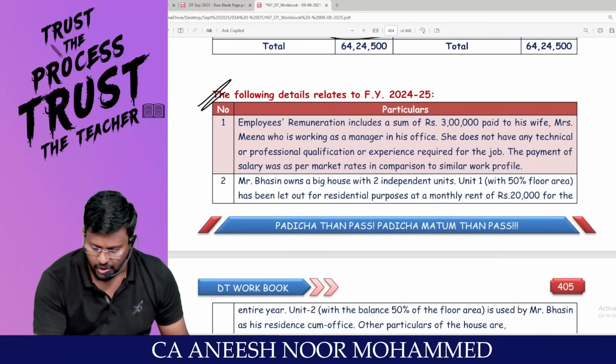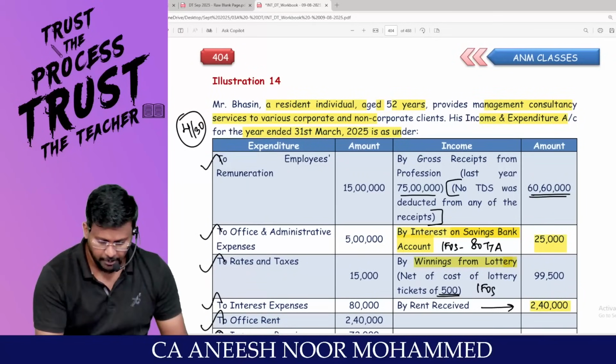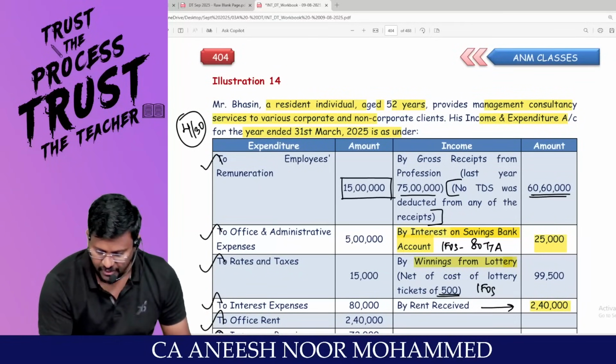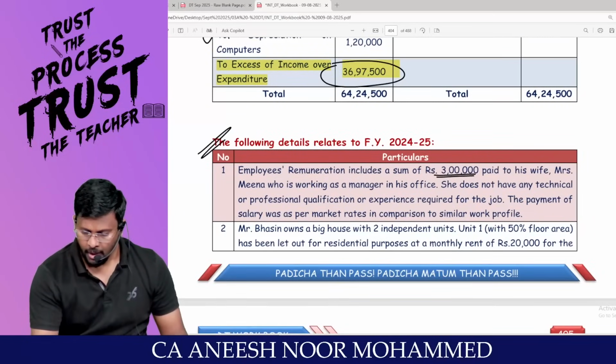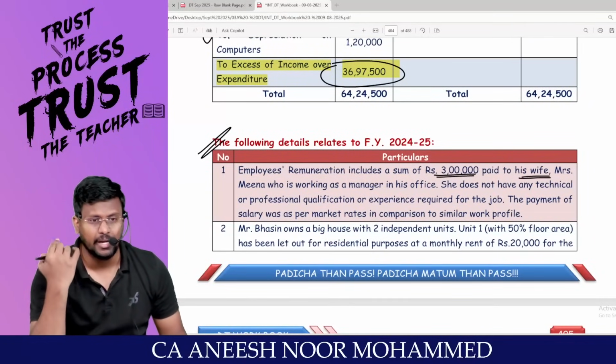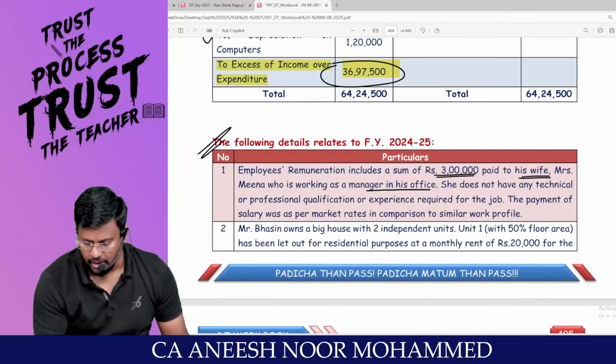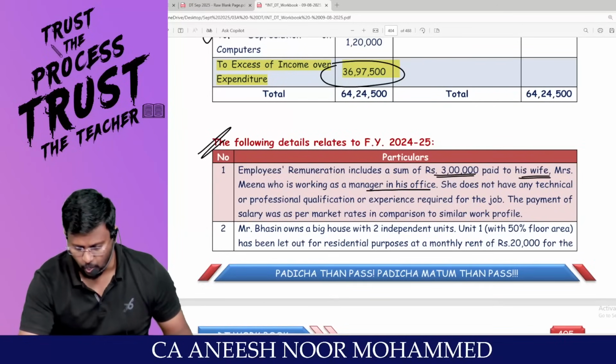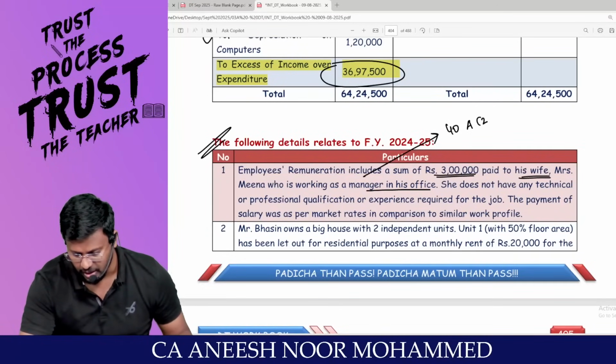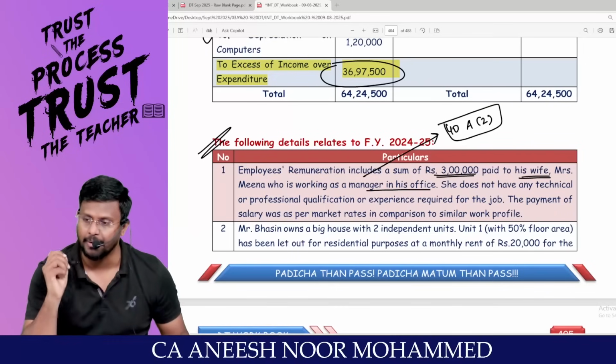Employees remuneration includes a sum of 3 lakh. That means inside this 15 lakh, there is 3 lakh paid to his wife, Mrs. Meena, who's working as a manager in his office. Wife means a related person. That means wife is a related party. Sir, 40A subsection 2 may be applicable.